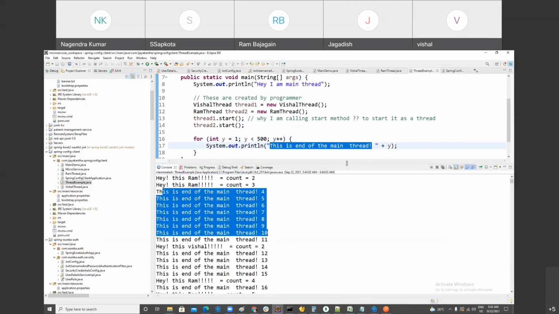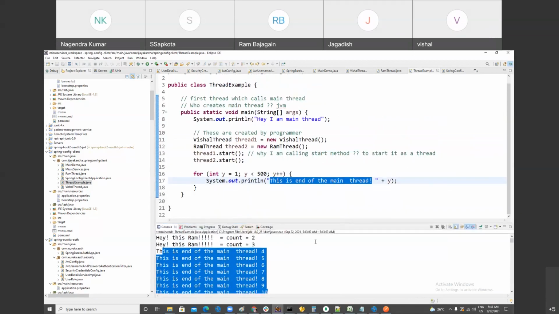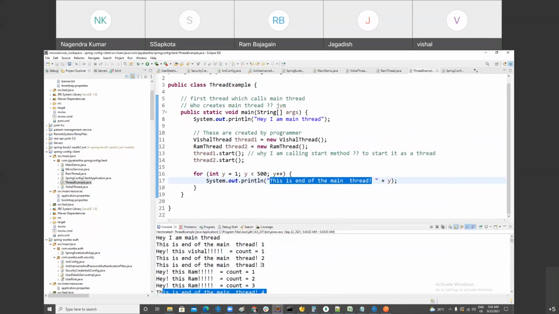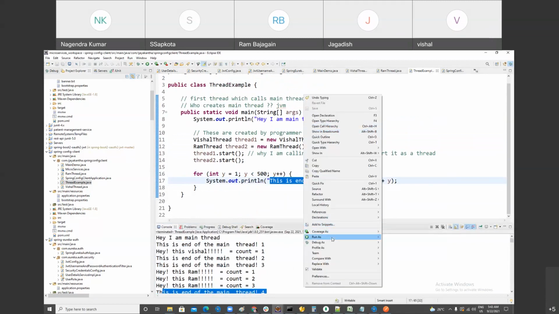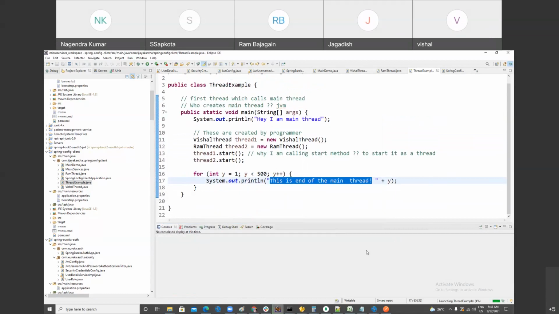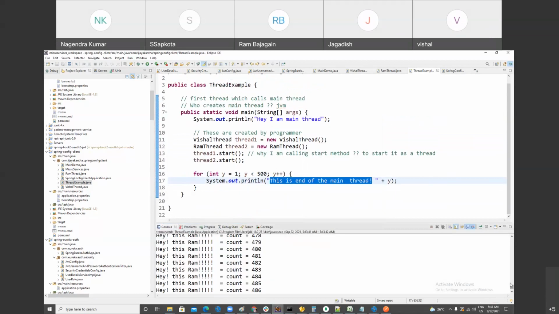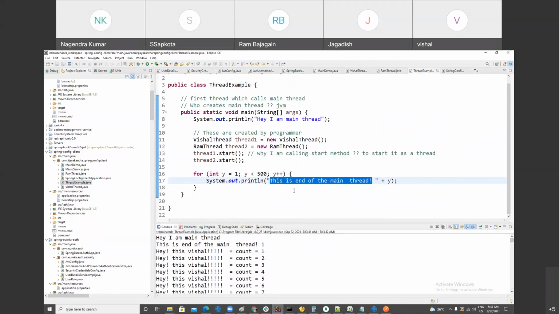And I'm telling you, in multi-threading, you cannot predict the output. If you run it, you get this pattern, and if you run again, it will show a different pattern. In multi-threading, your program output will always be changing, because you do not have any control on it. Do you understand or you got confused?